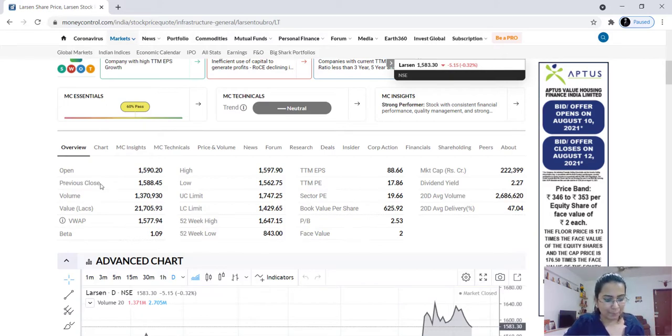So yesterday, that is 10th August at 4 o'clock, what is the price? So it will be around 4 o'clock. I'm just roughly telling 4 o'clock, okay? What is the price at which the share of this company was closed? And it was 1588.45. Now, if you compare these two, you can clearly see that opening price was not the same as closing price, okay?